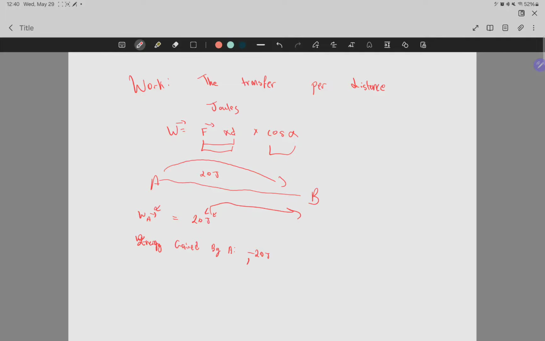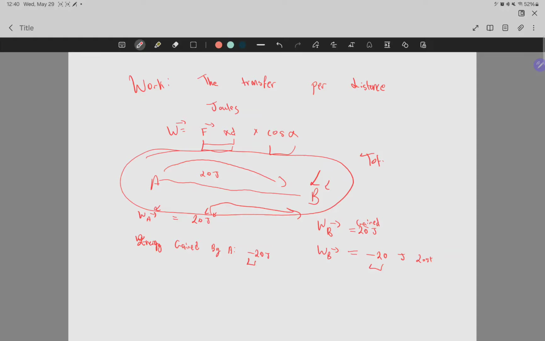That means if you were to say it gained, it would gain negative, right? If you're gaining negative, that means you're losing, because they ask that sometimes. Then we'd say the work done on B would be 20 joules, right? So it gained 20, and the energy lost by B would be negative 20 joules, since it's gaining, then it would be losing negative. If you lose a negative, then that just means you're gaining. This is all you need to know. If it's a closed system, if I isolate the system A and B, always know that the total energy is constant if it's an isolated system.